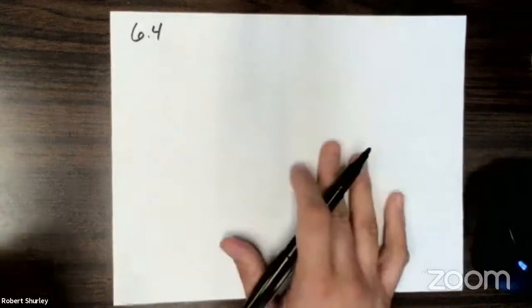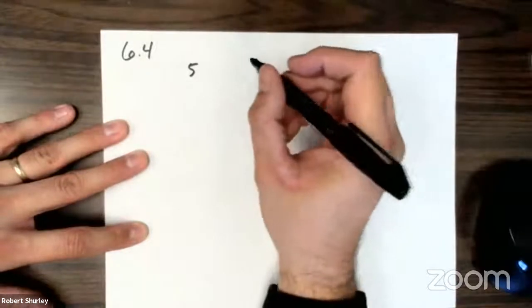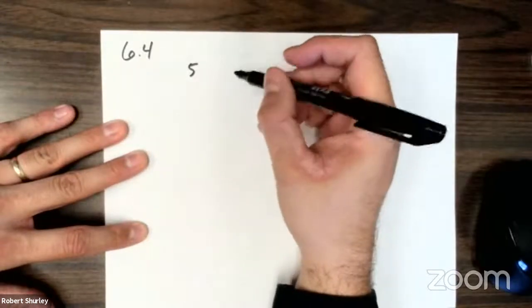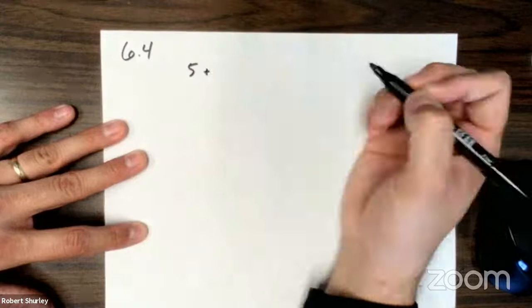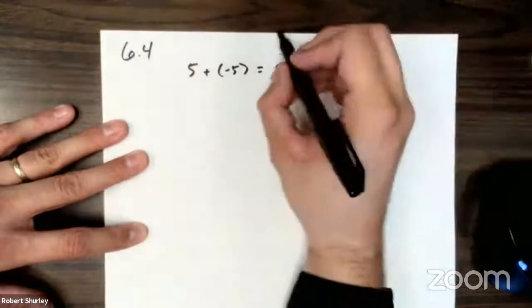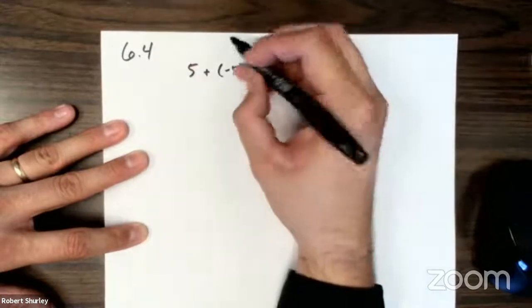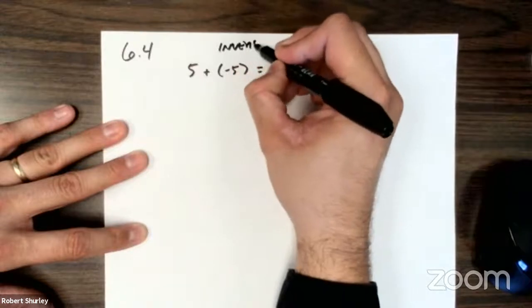Okay, 6.4. So 6.4 is over the inverses of matrices. And so what are the inverses? Well, let's just talk about inverses that we know already, like the additive inverse. If I had 5, its inverse would be -5. If it's addition, the additive inverse, I should say, would be -5. And that gives us 0. So these are the identities. And this is the inverse.